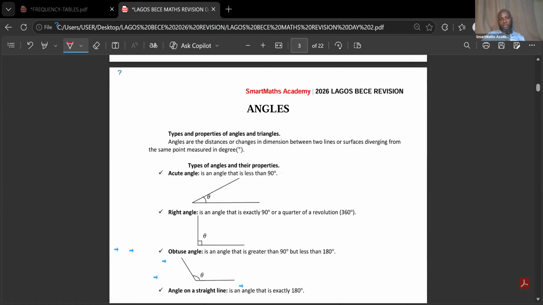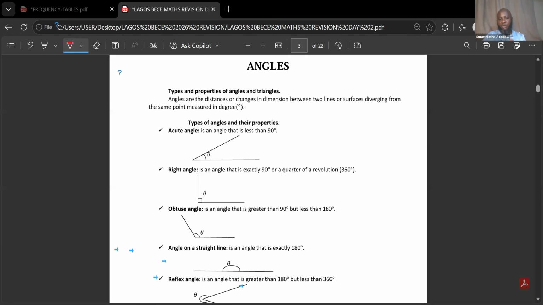If you look at the note I have there, I said angles are the distance or changes in dimension between two lines or surfaces diverging from the same point, measured in degrees. Angles are measured in what? In degrees. Please don't forget, I'm going to release this material after the class so you can go through it with the video. So we now have different types of angles.